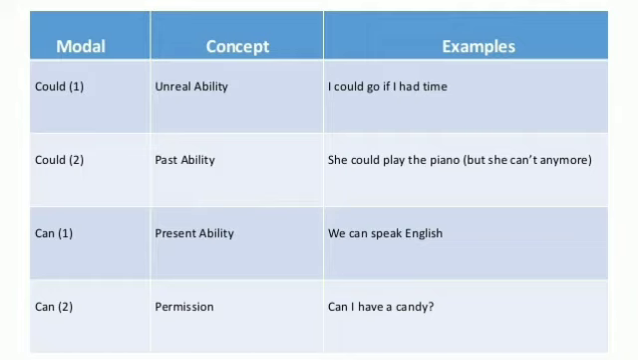So the next model is can. So first concept for the model can is ability, and second concept is for the permission. Let us see the example according to the first concept. We can speak English, means it is just our ability that we can speak English. And second concept is permission. So let us see the example of it, can I have a candy? So it is just a permission that can I have one candy. Okay, now let us move towards some other things.